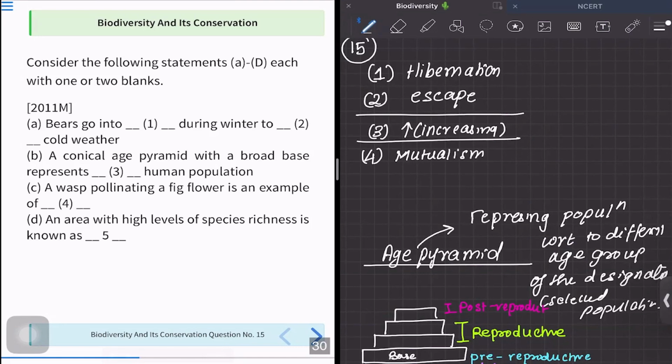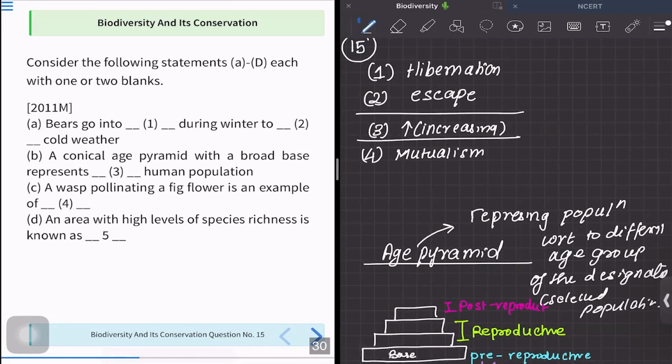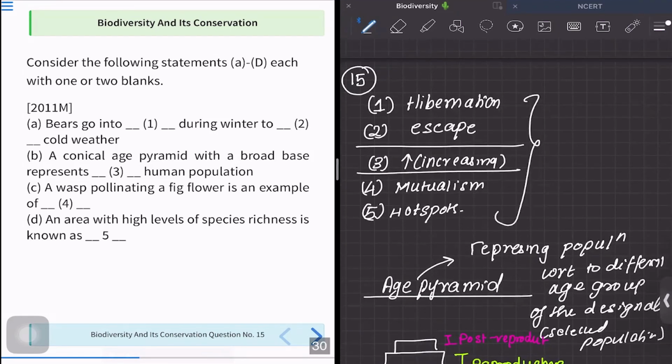Is it correct? Okay. So let us see option D. Option D is saying an area with a high level of species richness is known as... So in this current lesson, we have repeated this term so many times: hotspots. Hotspots are the areas of high species richness. So for blank number 5, we can say hotspots. Okay, so we have correctly tried to fill in all the blanks 1, 2, 3, 4.